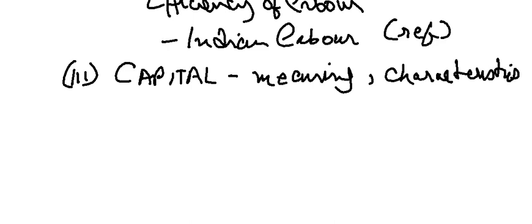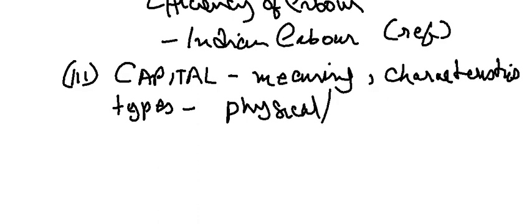Then we have to know the types of capital. In types you have physical and financial capital. All right, easy, fair enough. Then you have meaning with examples. You have to know this and this, meaning and examples.